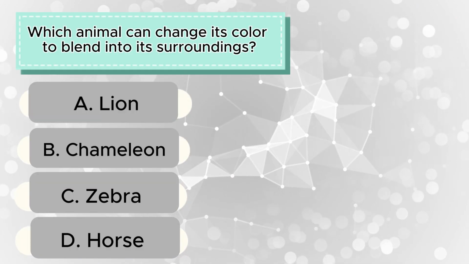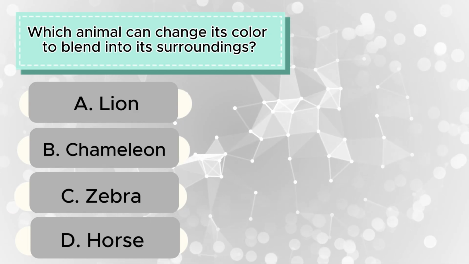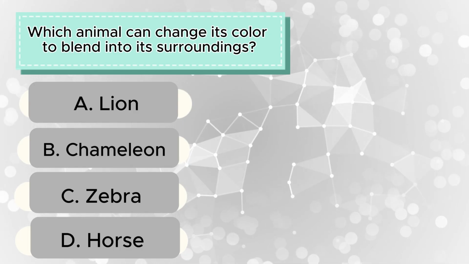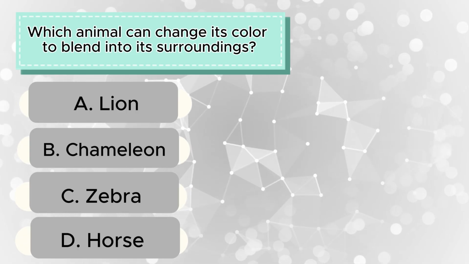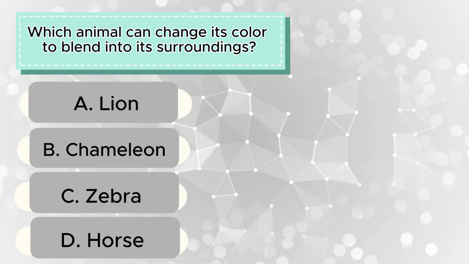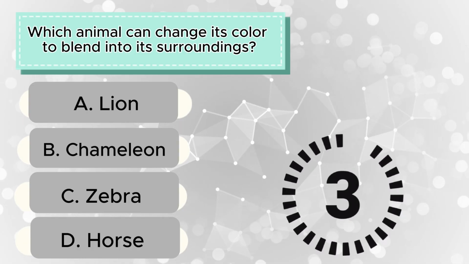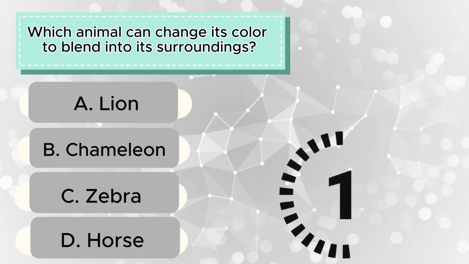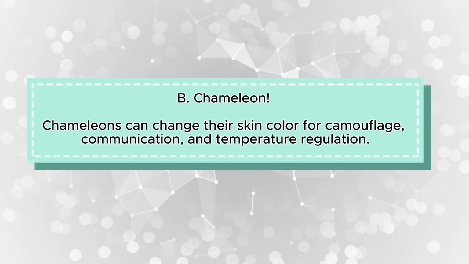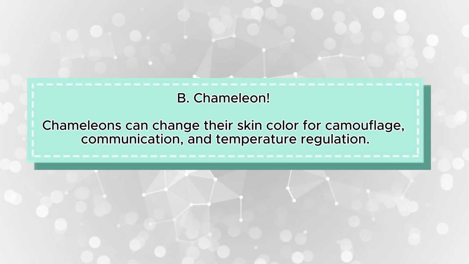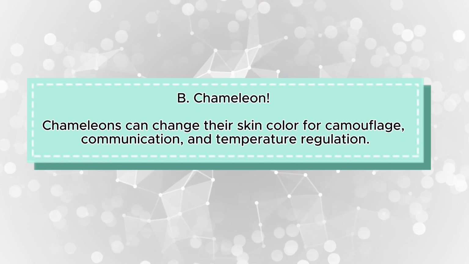Question 13. Which animal can change its color to blend into its surroundings? A, lion, B, chameleon, C, zebra, D, horse. Time's up. The correct answer is B, chameleon. Chameleons can change their skin color for camouflage, communication, and temperature regulation.